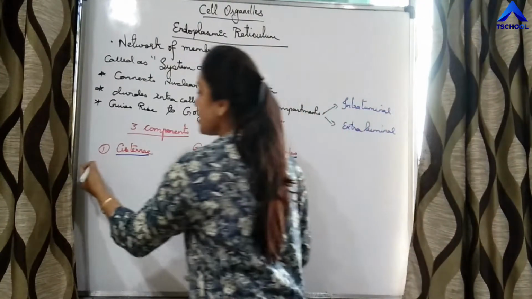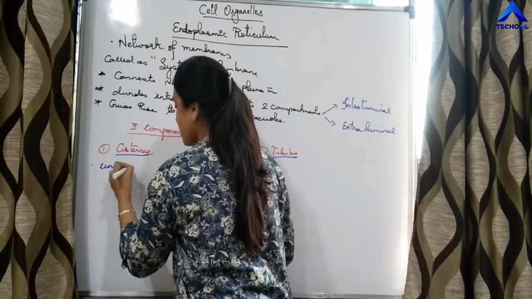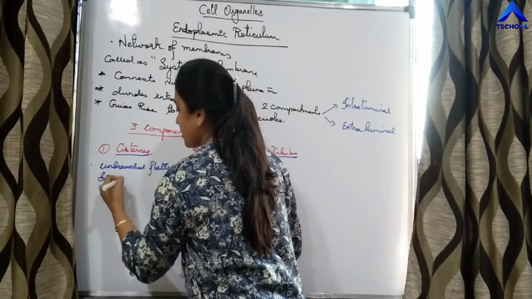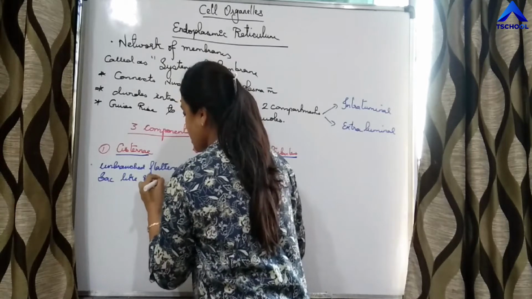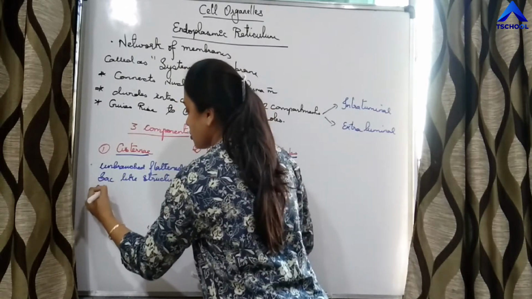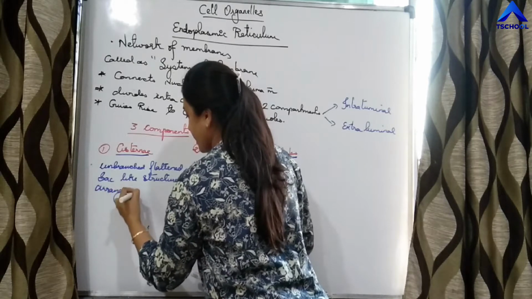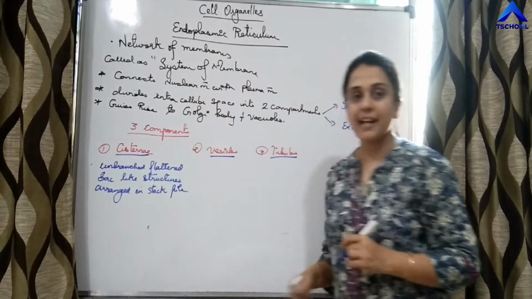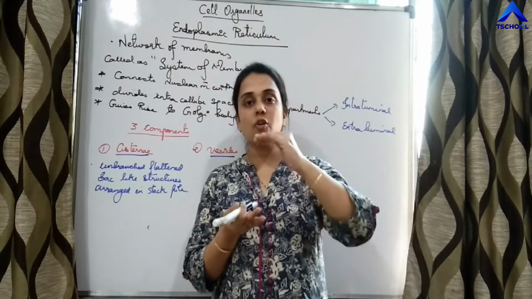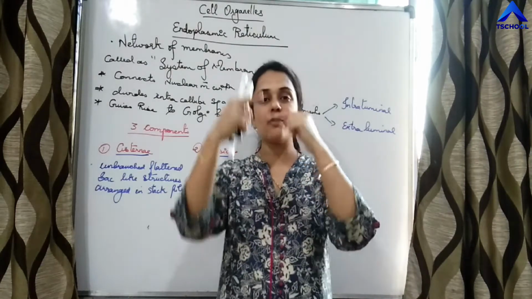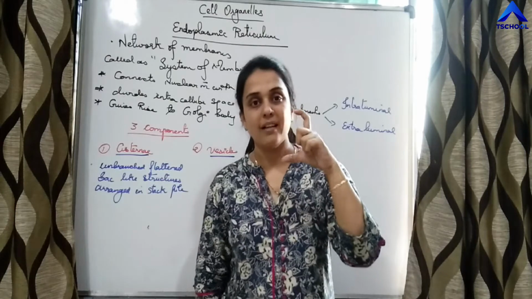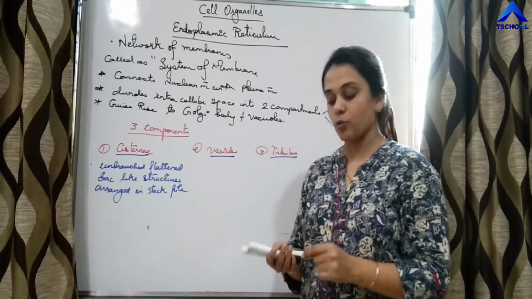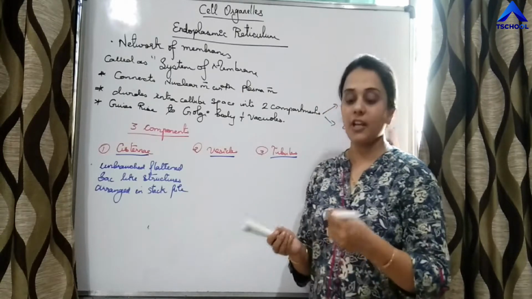What are these? Cisternae are unbranched, flattened, sac-like structures arranged in a stack pile. What is a stack pile? If you keep placing one coin above the other, you will get a stack pile of coins. Similarly, cisternae are not branched, and they are flat structures arranged in a stack pile.